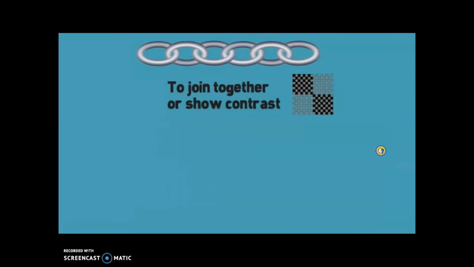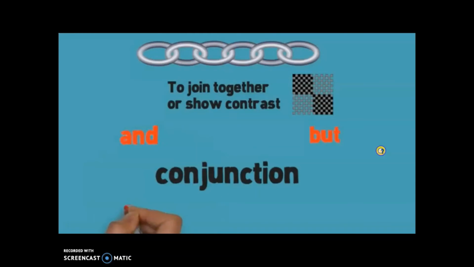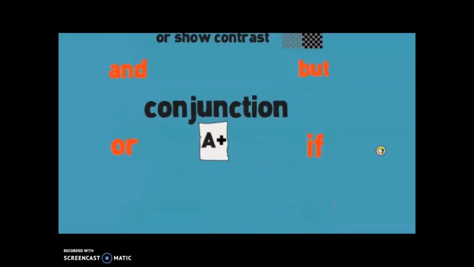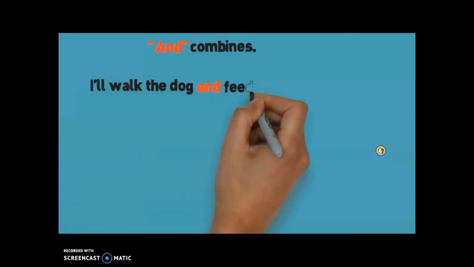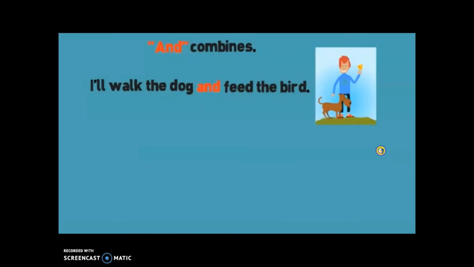To join together or show contrast, using a conjunction is where it's at. Using conjunctions when you write will make your paper dynamite. In your mind's phrases, sentences, words, I'll walk the dog and feed the birds, but shows differences you may know.